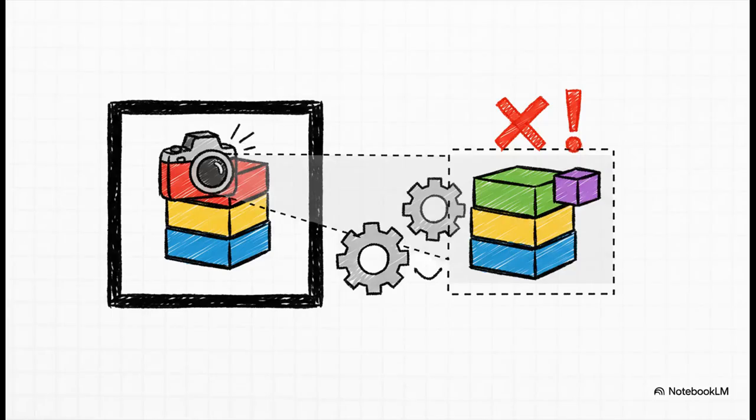Snapshot testing is another powerful safety net we can use. Think of it like this. The very first time a test runs, it takes a snapshot of the correct output and saves it. From then on, every time the test runs, it compares the new output to that original snapshot. If even a single character is different, the test fails. This forces you to be really intentional about every single change you make.